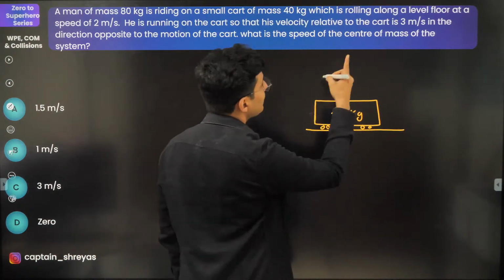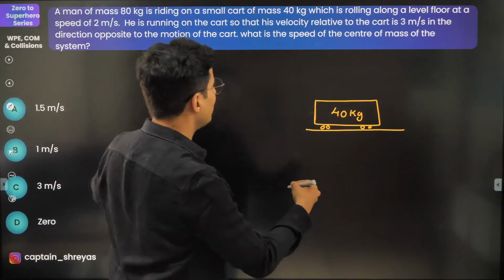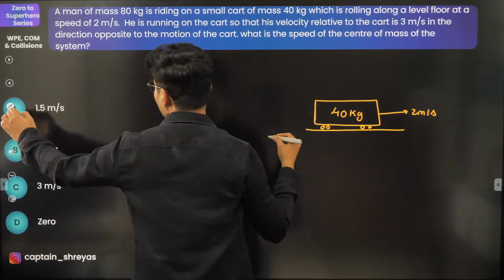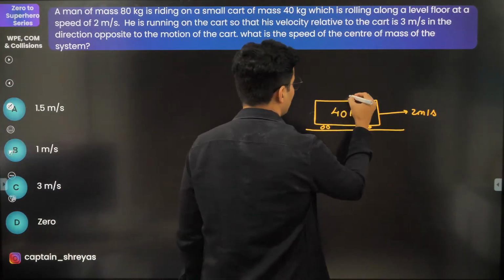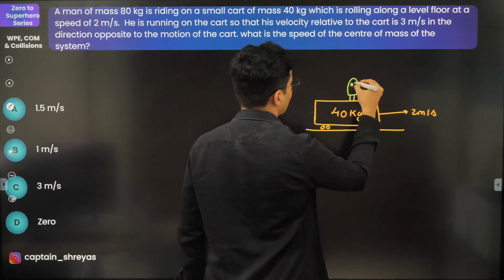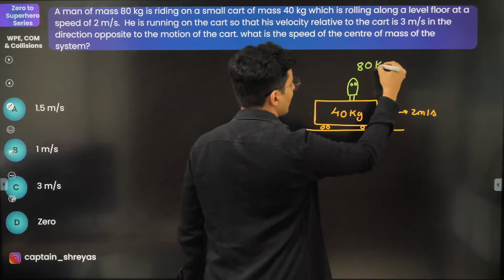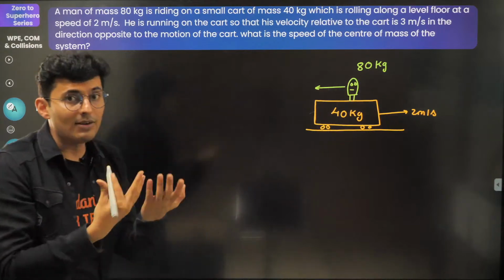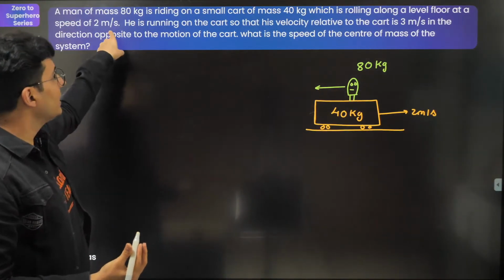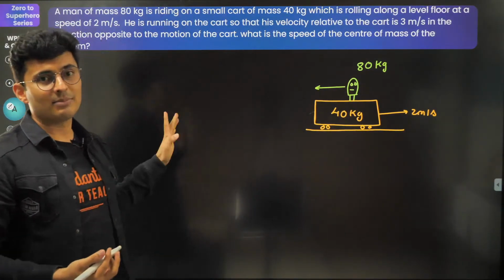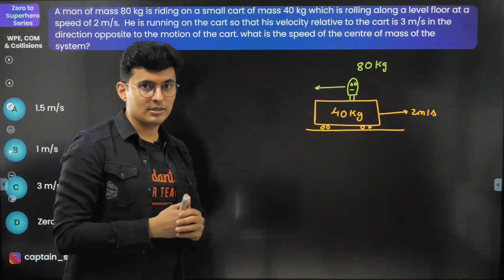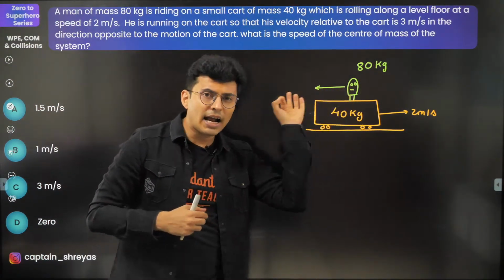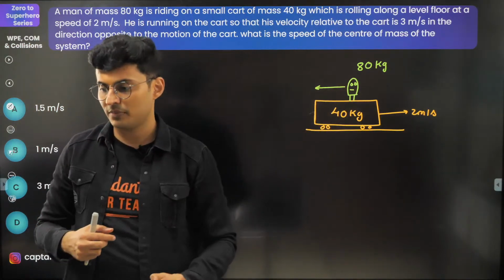And this cart is moving with a speed of 2 meters per second. So it's moving like this, 2 meters per second. And there is a person on it, and that person has a mass of 80 kg, you can assume it to be Pandu, and he moves with a relative velocity of 3 meters per second to the cart. Relative to the cart, his velocity is 3. What do you think his actual velocity with respect to ground is?